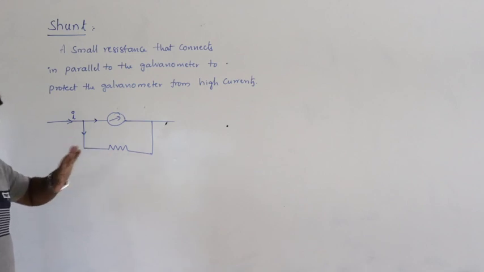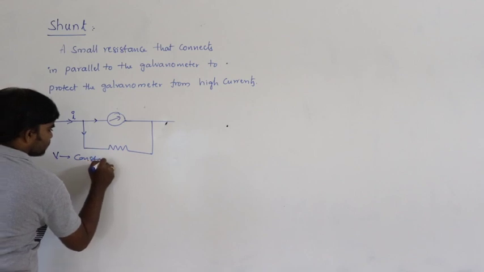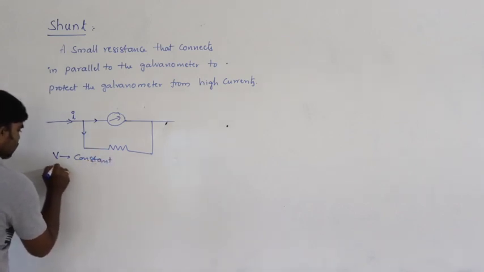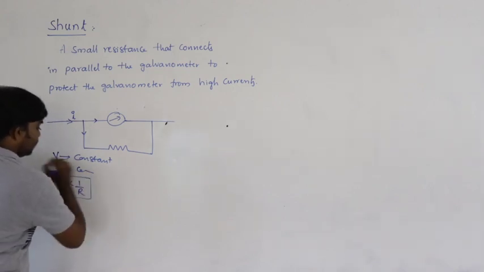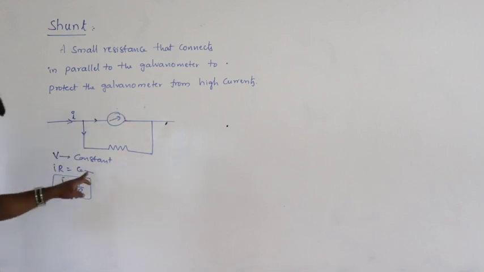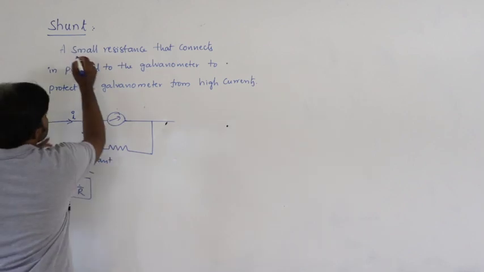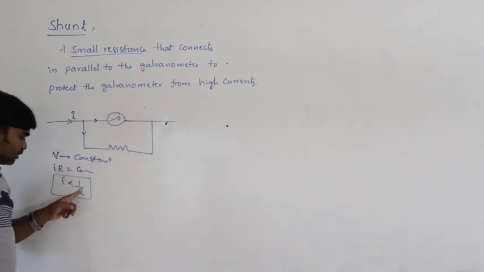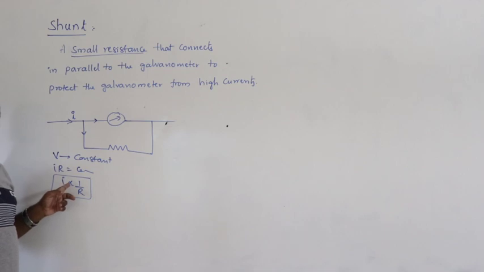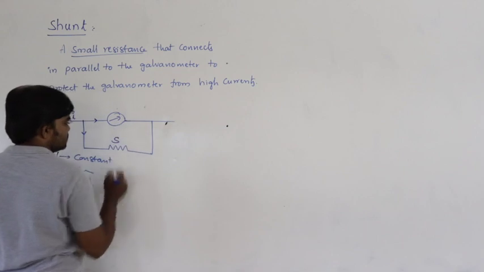Small resistance in parallel combination. In parallel combination, potential remains constant, so IR is equal to constant, I is proportional to 1 by R. In parallel combination, current is inversely proportional to resistance. A small resistance connects in parallel to the galvanometer. Small resistance means more current passes through this resistance. Let us say the small resistance is S.